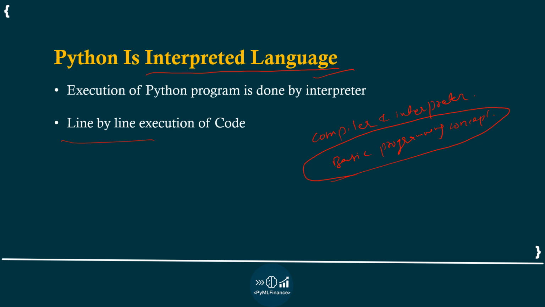Here I will give you some basic overview about interpreter. An interpreter is a program that scans one line of code at one time. So let's say you have a Python program written in multiple lines.